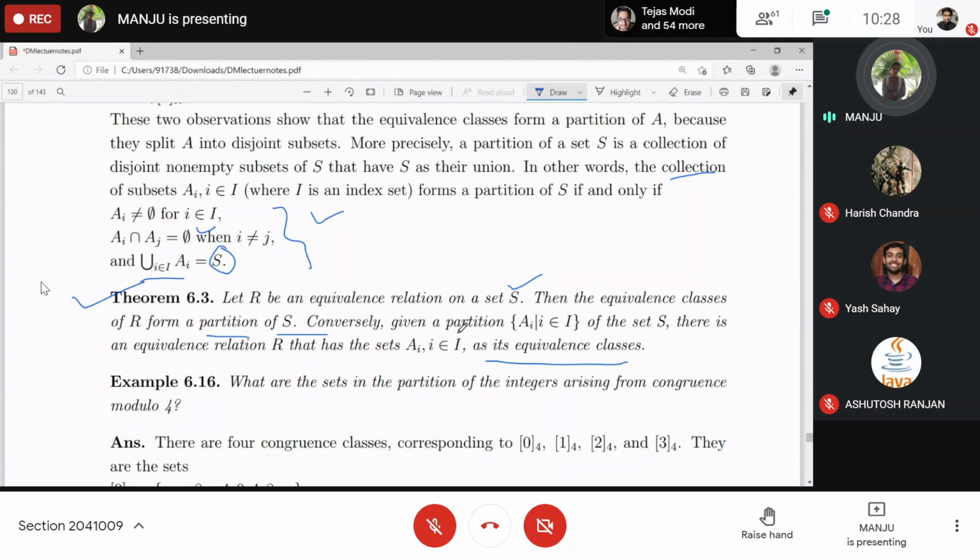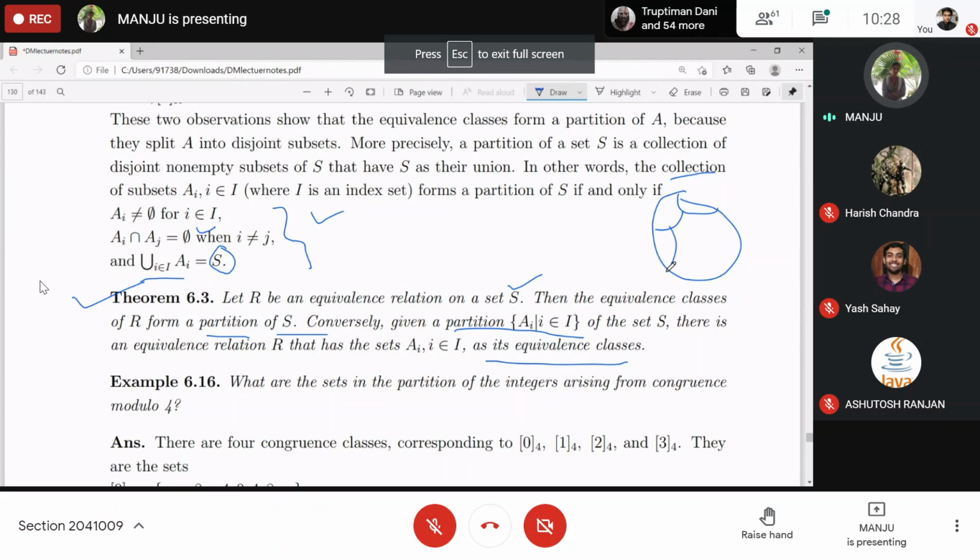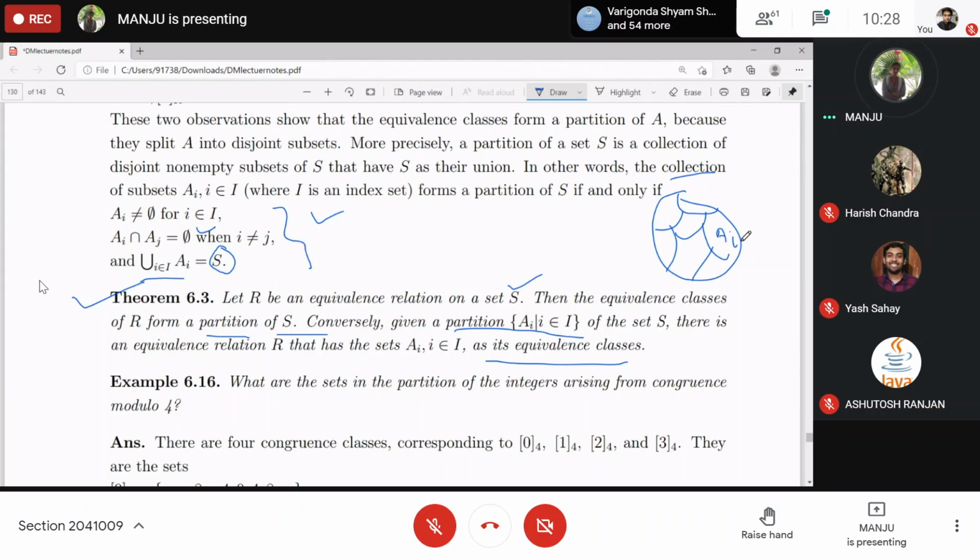And if any partition of S is given, suppose S is this set and the partition is A1, A2, A3, A4, A5, A6, A7, these sets are the A_i. Corresponding to this partition, there exists a relation that is an equivalence relation, and these are the equivalence classes of that relation. Clear? Yes, ma'am.